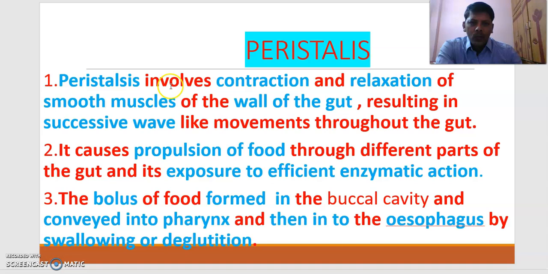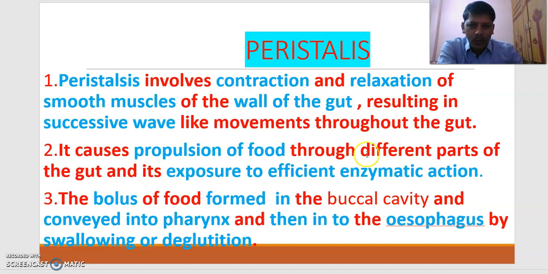Peristalsis involves contraction and relaxation of smooth muscles of the wall of the gut. We have already learned the histology of the elementary canal or gut. In the wall of the elementary canal, there are four layers: the outer serosa, below that the muscularis externa, followed by the submucosa, and the innermost layer is the mucosa. In the muscularis externa there are smooth muscles, and those muscles contract and relax.